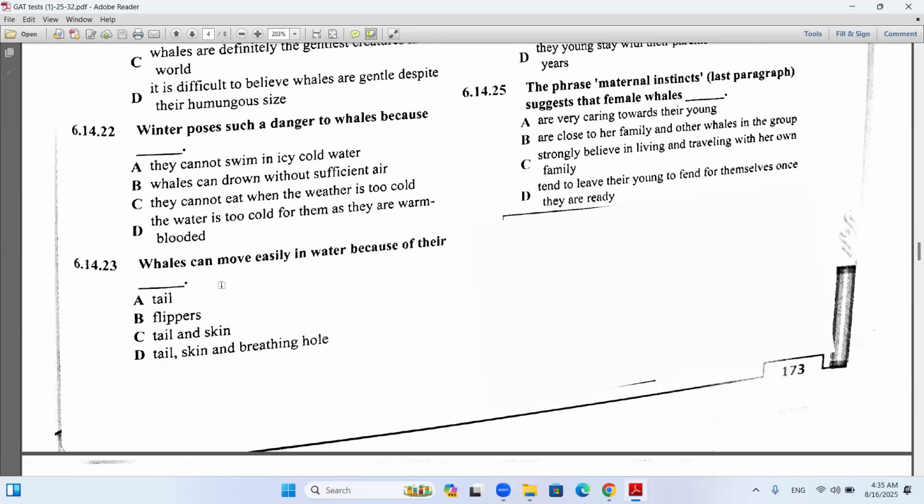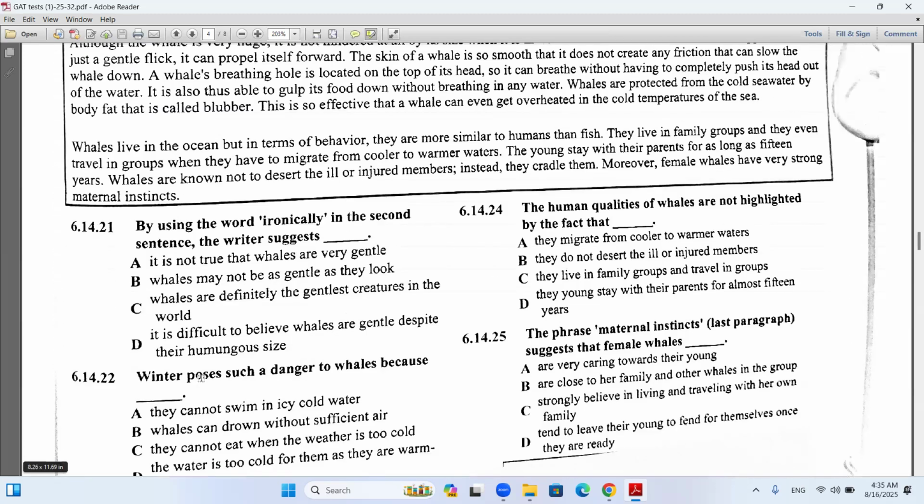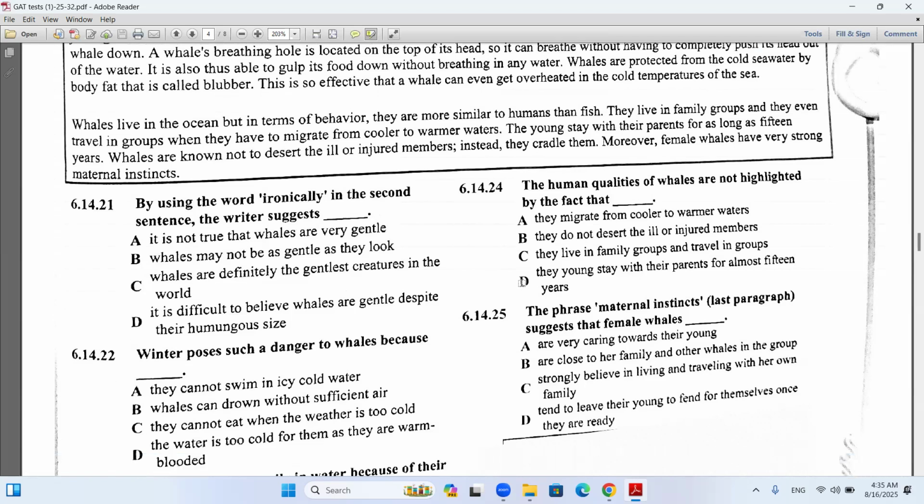23. Whales can move easily in water because of their tail and skin. Yeah, D. Tail, skin, and breathing hole. They have a breathing hole on the top of them. 24, A. The human qualities of whales are not highlighted by the fact that they migrate from cooler to warmer waters.